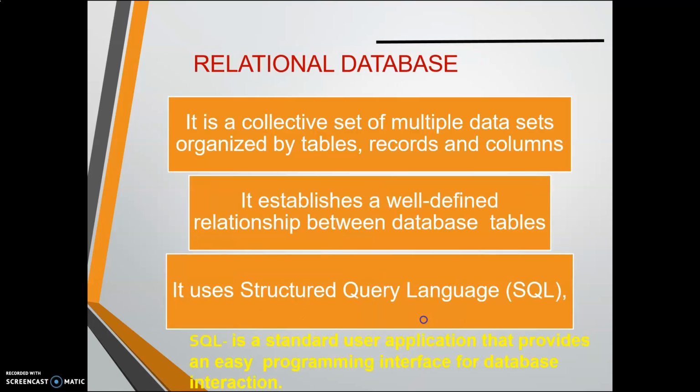Now next we will discuss in detail what is a relational database, because in the relational database we organize the information in the tables. When we are storing the information in the tables, that will become in the form of records, and we are giving a heading to each and every column, because the tables are a combination of rows and columns.